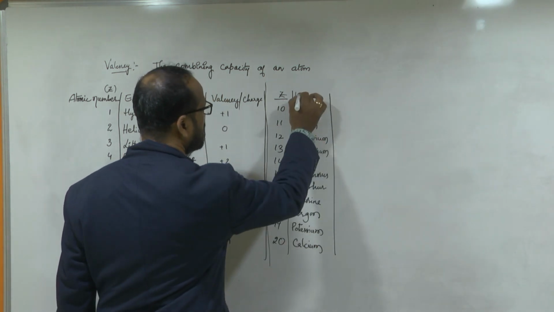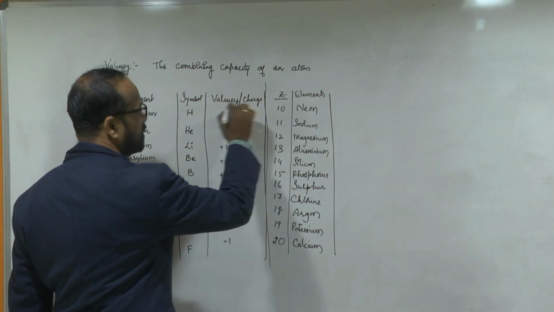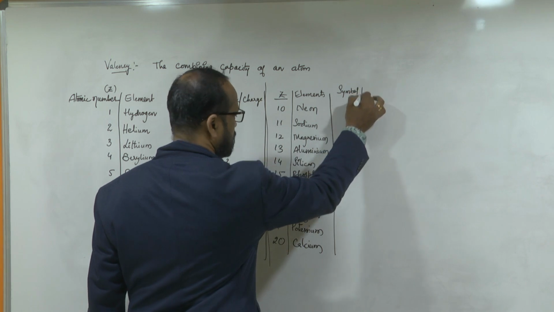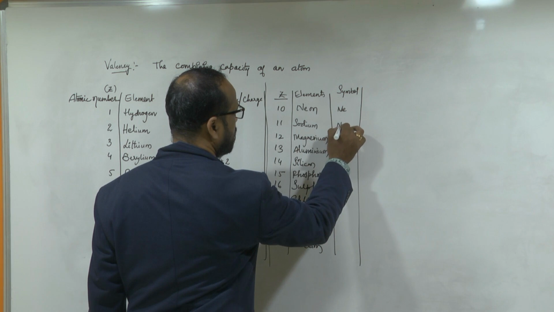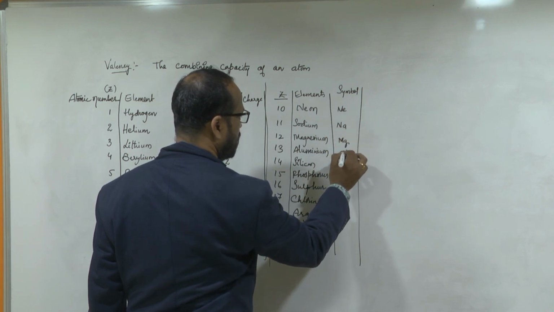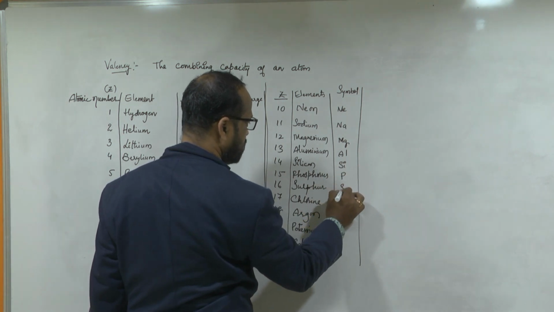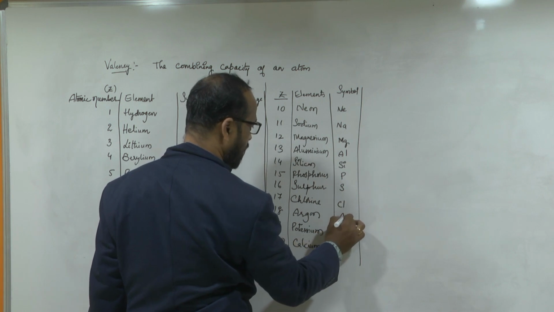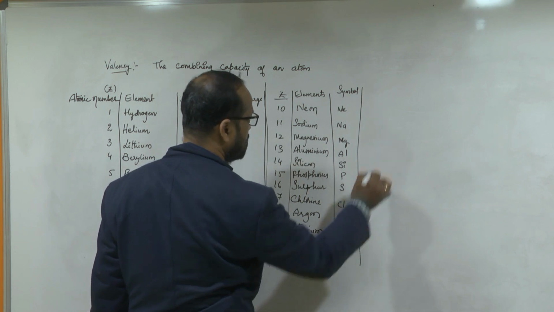Now the second column is about the elements. Now the third column is about the symbols. Symbols of these elements: neon Ne, sodium Na, magnesium Mg, aluminium Al, silicon Si, phosphorus P, sulfur S, chlorine Cl, argon Ar, potassium K, calcium Ca.